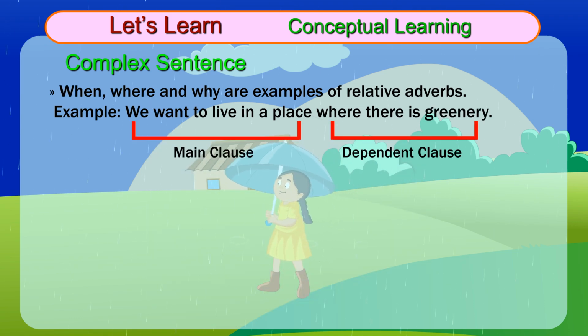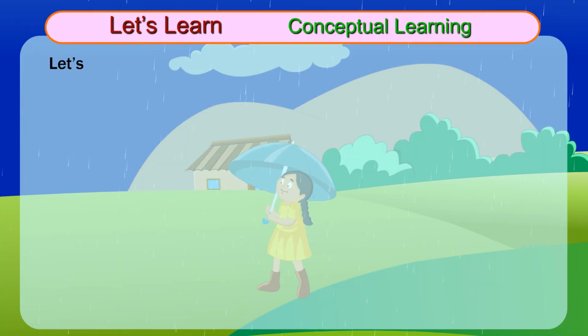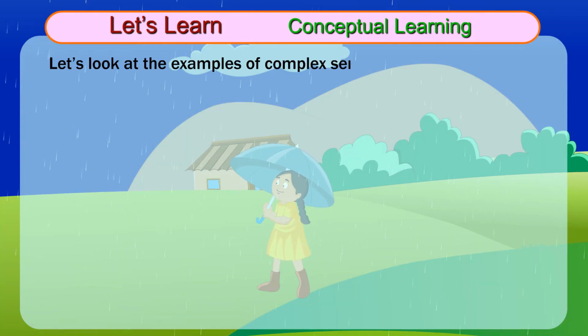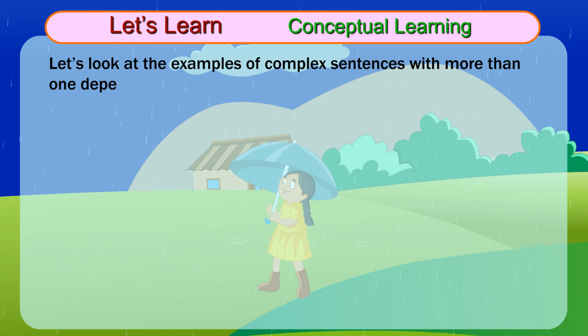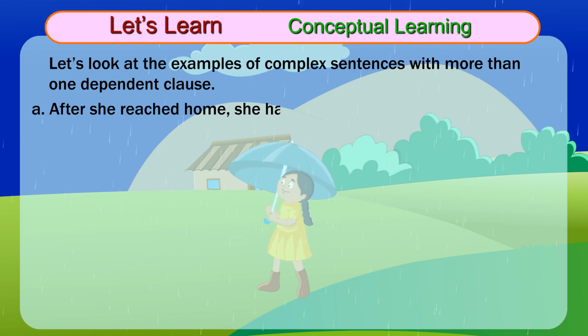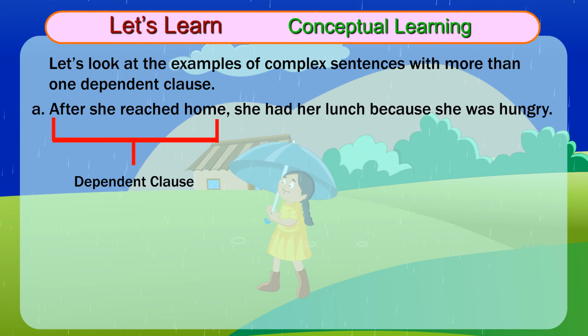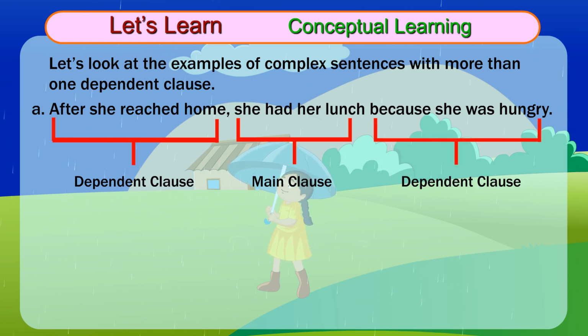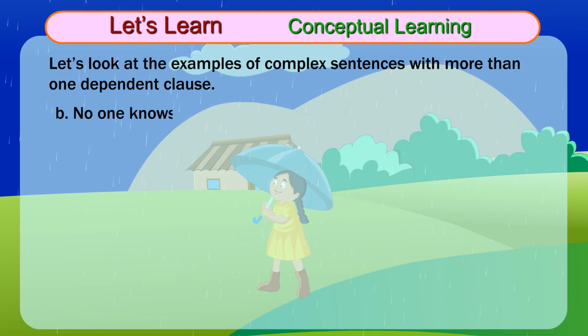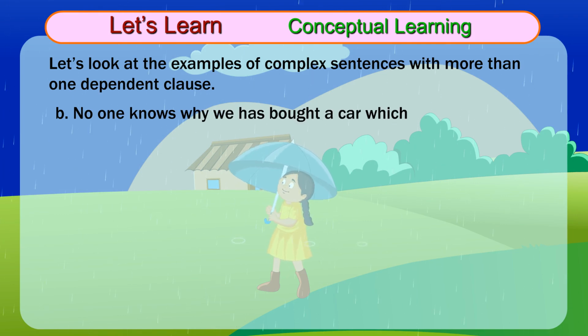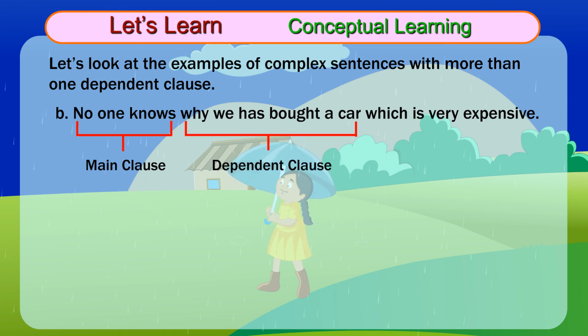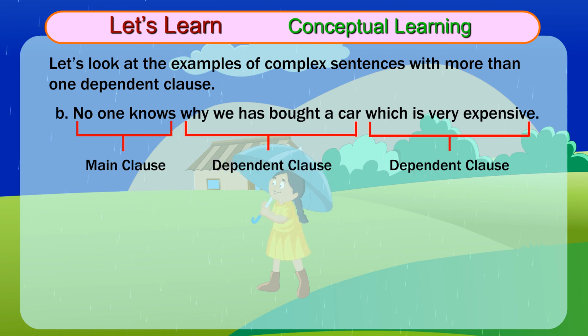Main clause. Dependent clause. Let's look at the examples of complex sentences with more than one dependent clause. A. After she reached home, she had her lunch because she was hungry. Dependent clause. Main clause. Dependent clause. B. No one knows why he has bought a car which is very expensive. Main clause. Dependent clause. Dependent clause.